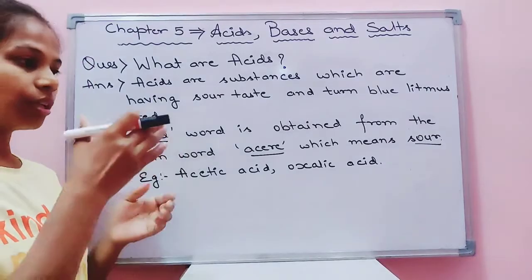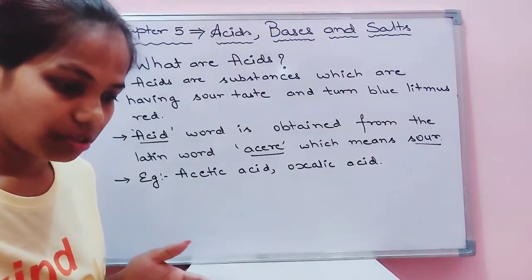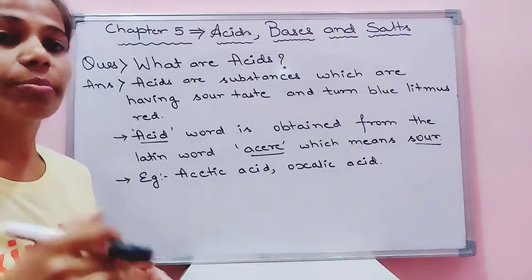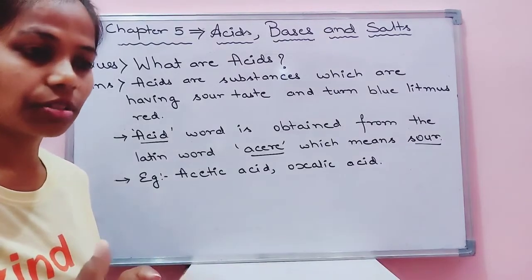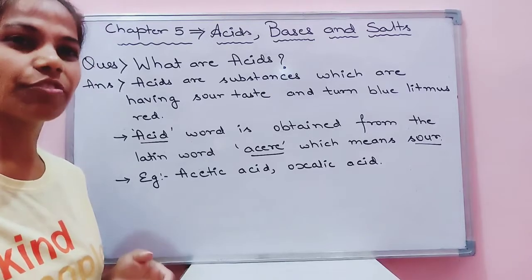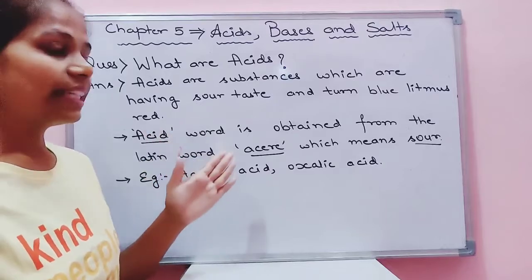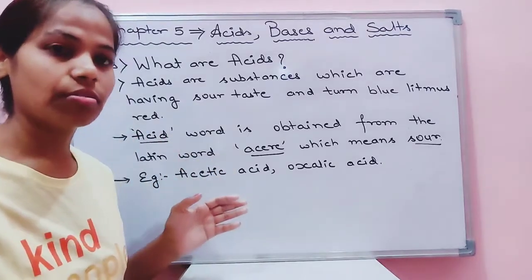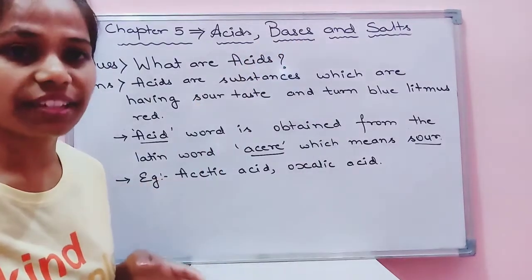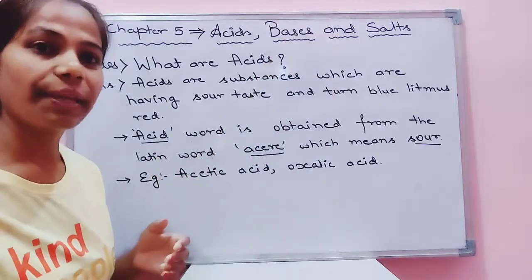Next, we have baking powder, the baking soda which you mix into fermented foods. For making fermented foods, we add that. That is somewhat bitter in taste. So that bitterness shows its basic nature. That is why it is included in the bases.